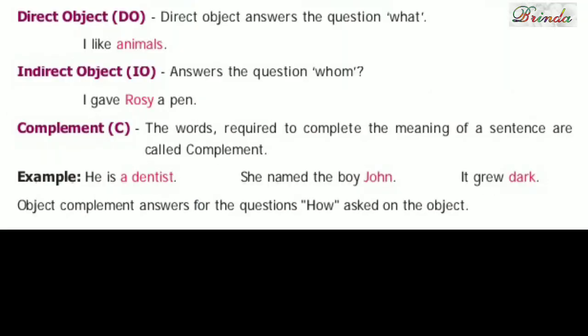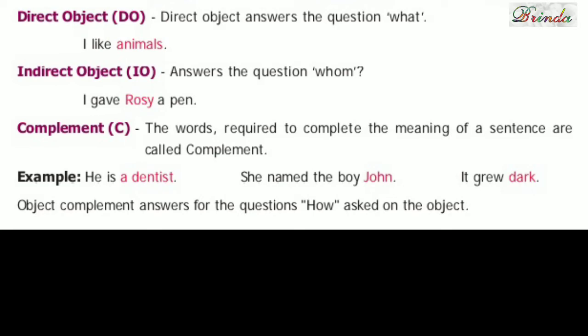Moving on to direct object and indirect object. How to find out the direct object? Direct object answers the question what. If an answer comes for what, it is the direct object. And if an answer comes for whom, it is the indirect object. I like animals. What do you like? I like animals. So, that is the direct object. Indirect object answers the question whom. For example, I gave Rosie a pen. Whom did you give the pen? Rosie. So, Rosie is the indirect object.